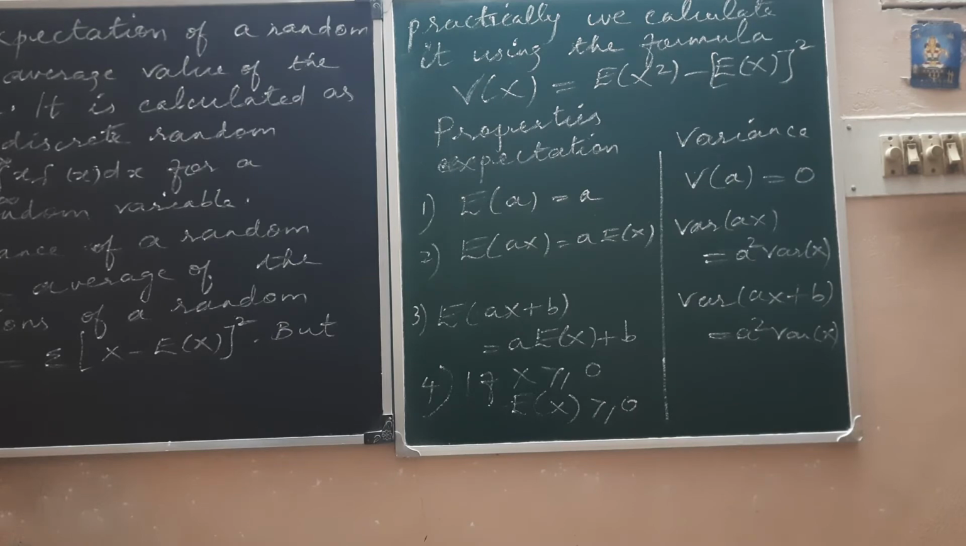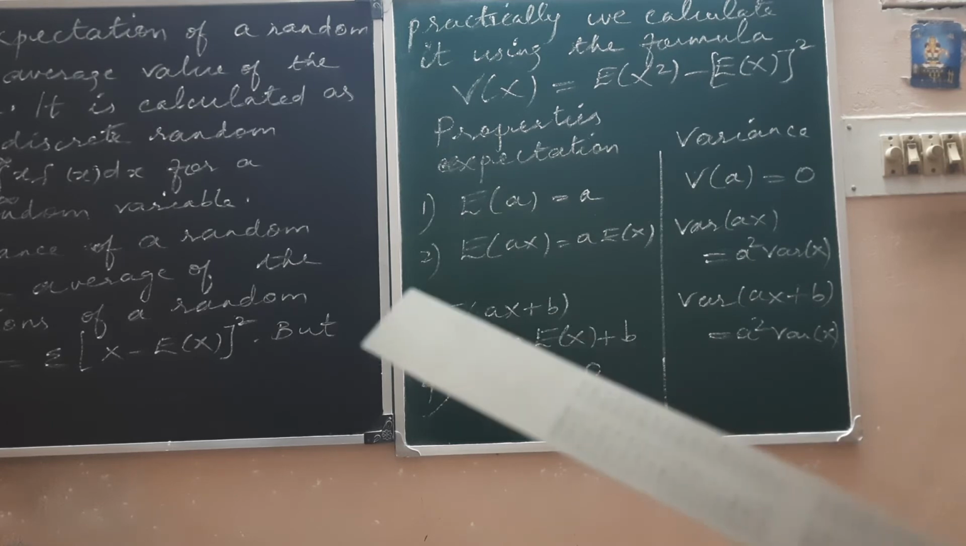And other than that, what I want to discuss in this video is the properties. Expectation and variance have certain properties, and sometimes you get it as a theory question in your question paper for 2 marks or for 3 marks. So first is the properties of expectation. Expectation of A is A. Here A stands for any constant. Expectation of a constant is that constant itself.